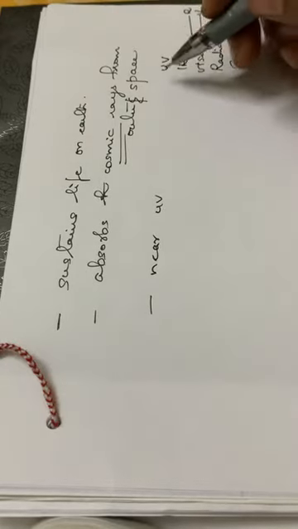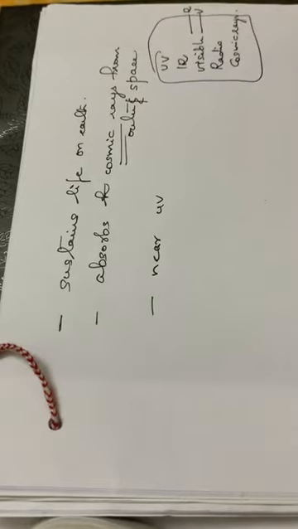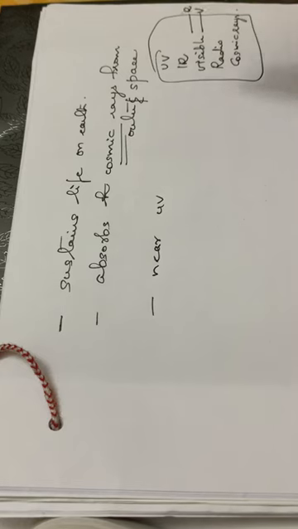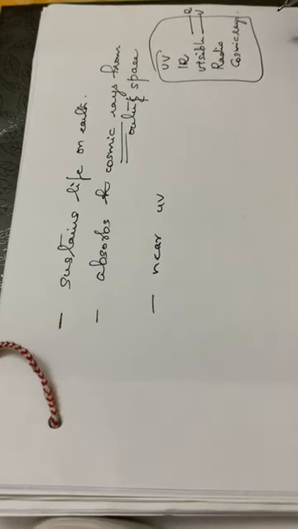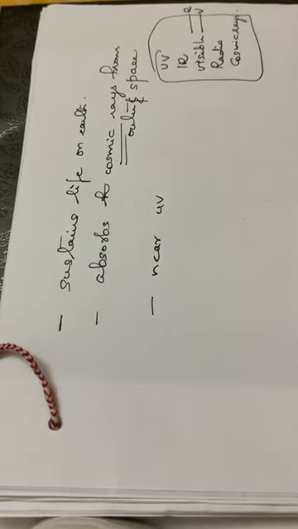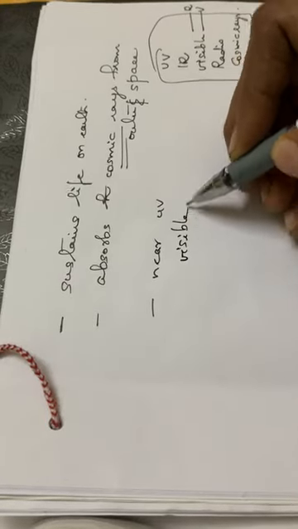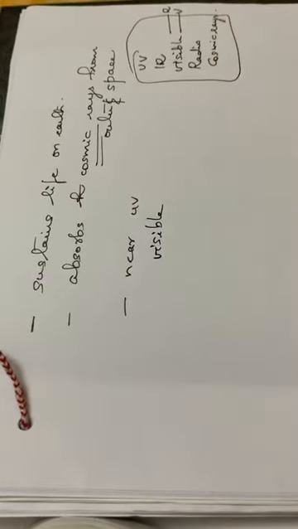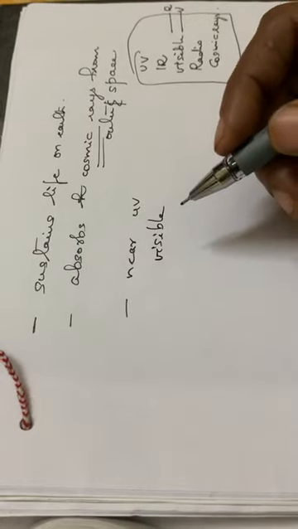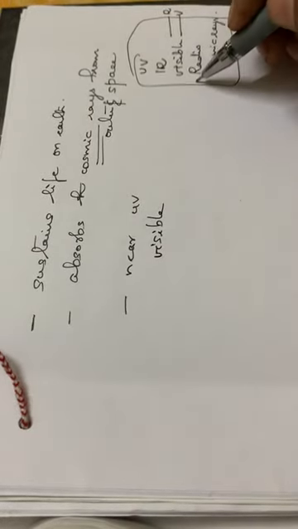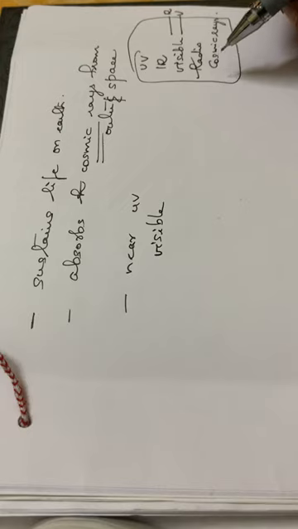So these are all electromagnetic radiations, and this atmosphere will not permit all of them to reach the earth. Only near UV and visible radiations will come to our surface. Otherwise, the other radiations are harmful to our tissues.